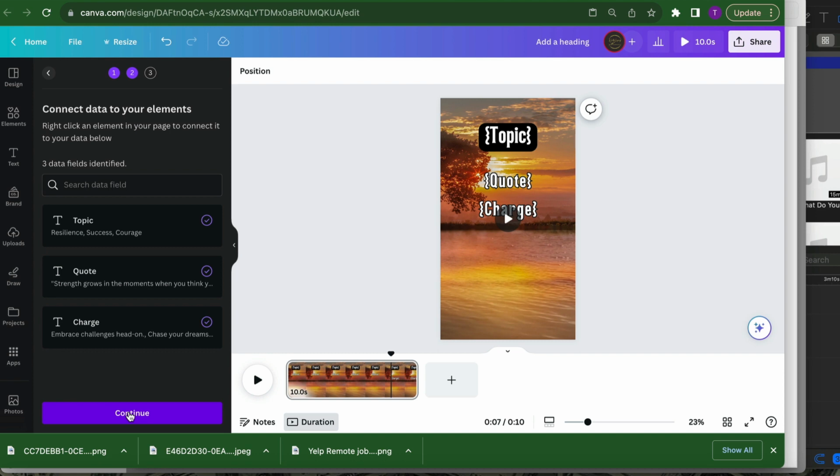And when we go to the next step, we're going to be putting the word charge over the quote. The reason is we don't want the quote and the charge to be on different spaces on the video template.